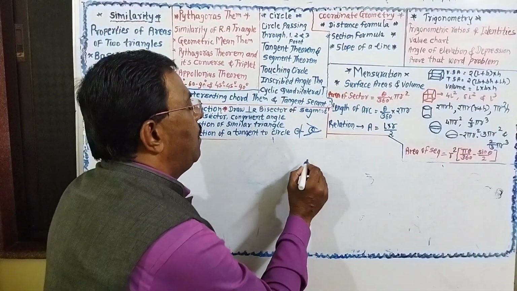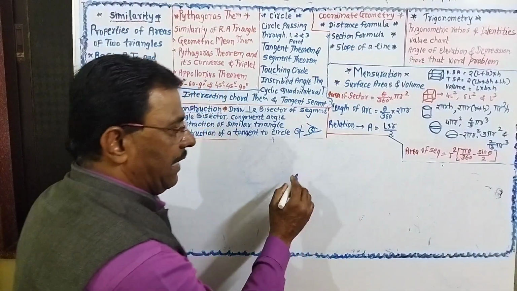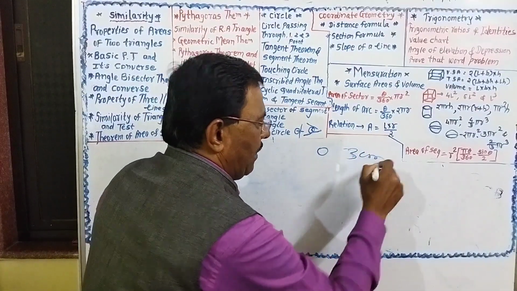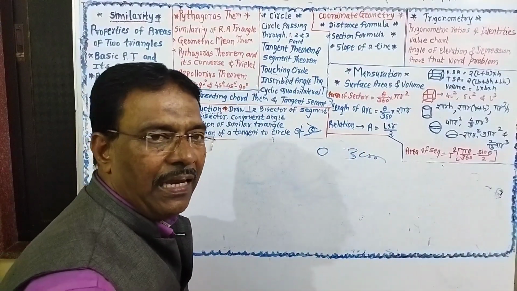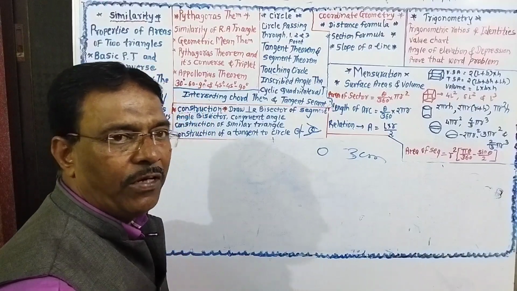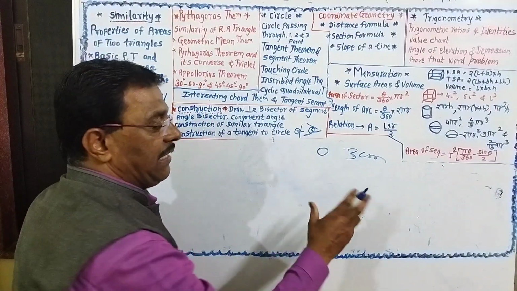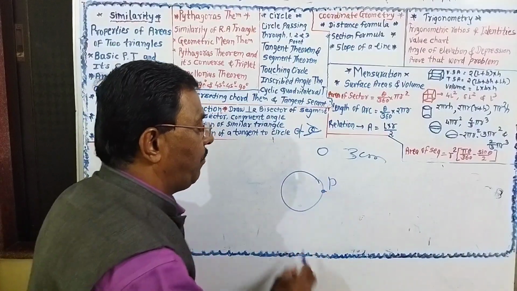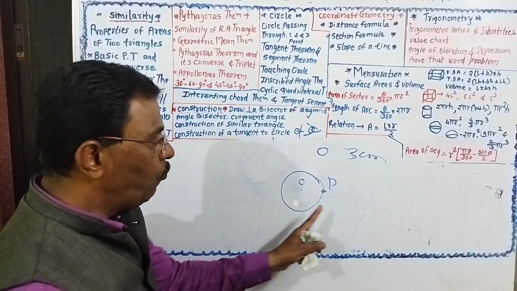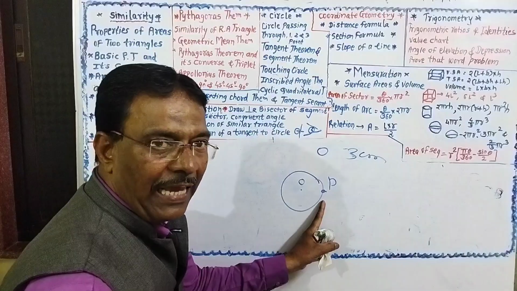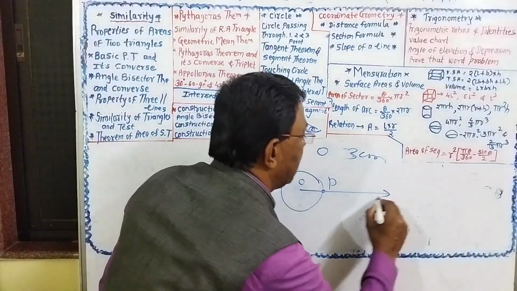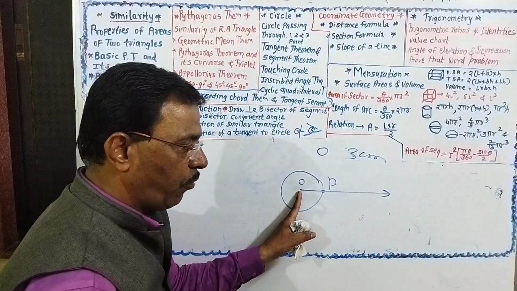Draw a circle having center O and radius 3 cm. Take any point P on the circle and draw a tangent passing through the point P. Take 3 cm radius, draw a circle. Take any point on the circle, P. This is the center. Now we want to draw the tangent passing through the point P. Construct a ray passing through the point O.